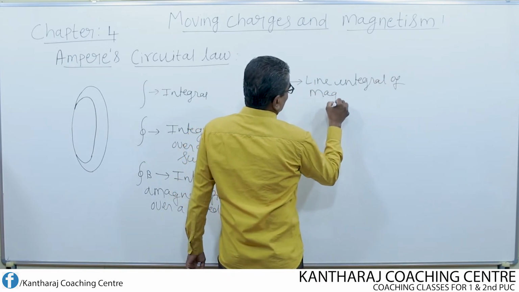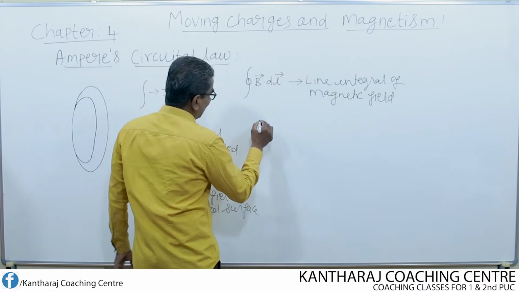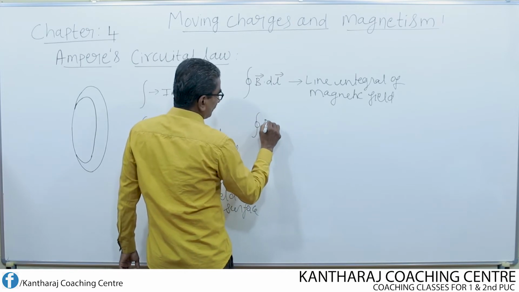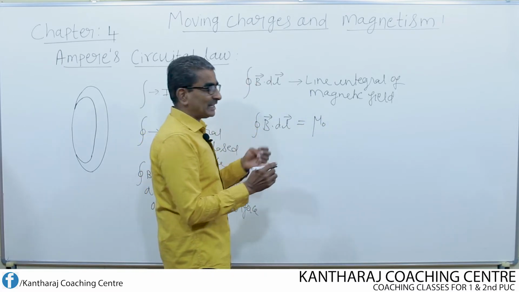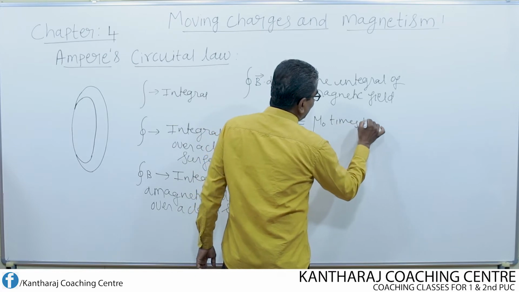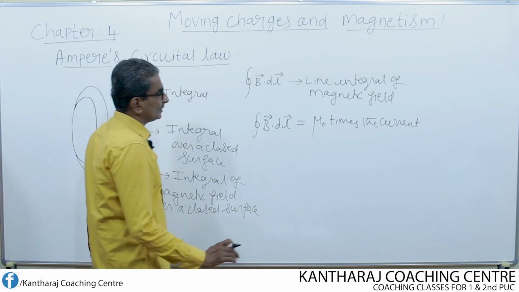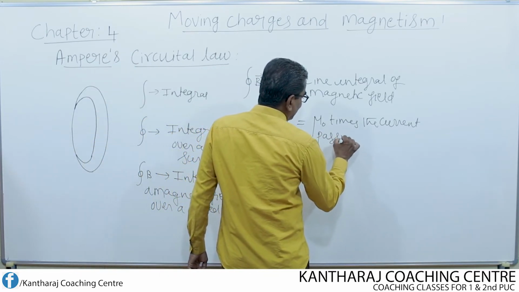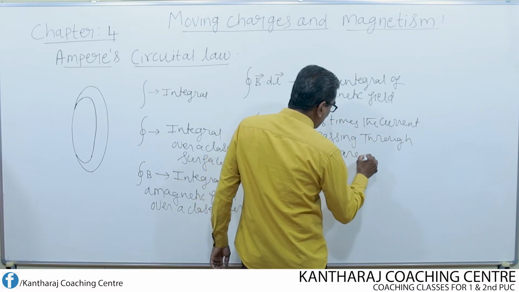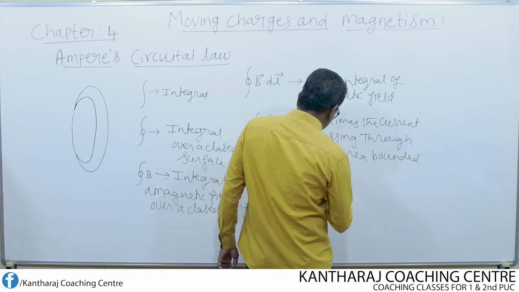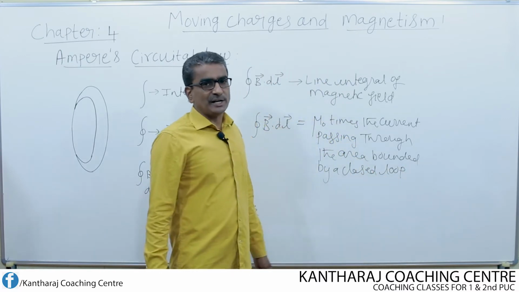Now this line integral of the magnetic field, according to the statement of Ampere's circuital law, should be equal to mu naught times the current passing through the area bounded by a closed loop of any shape.